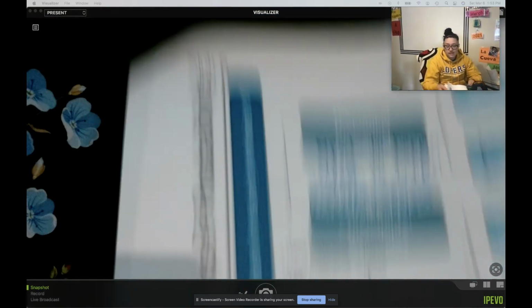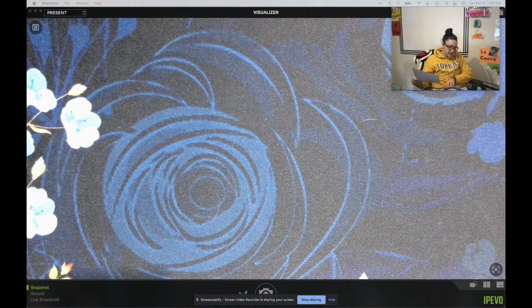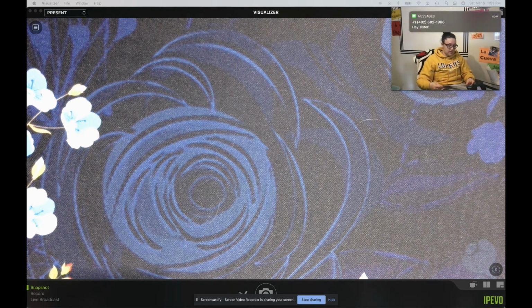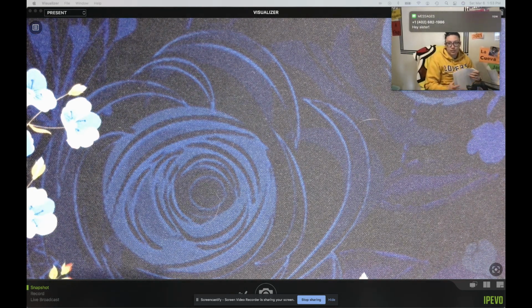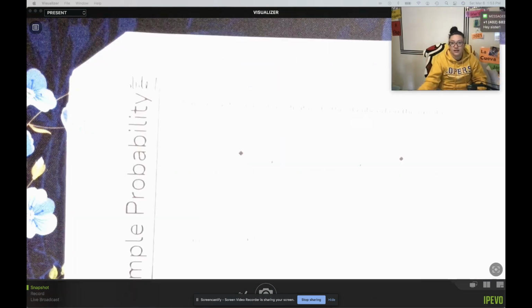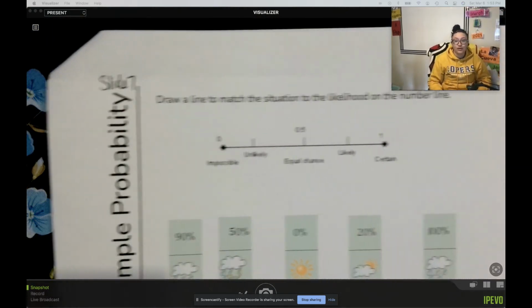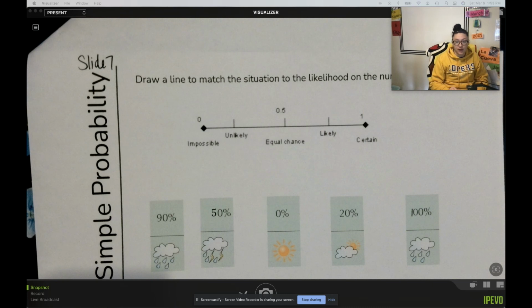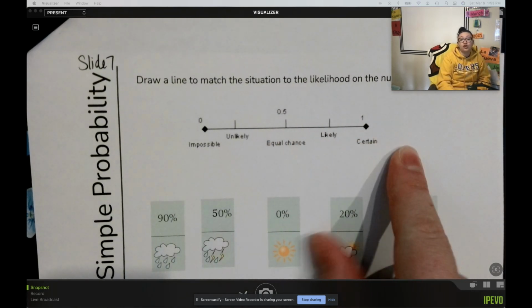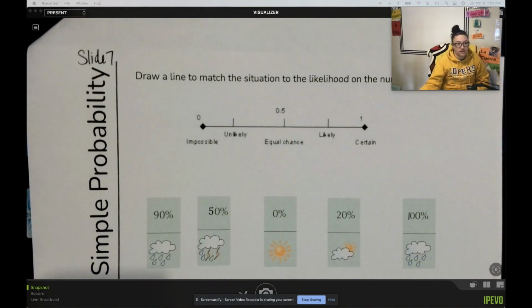So we're going to slide on down to our last slide, slide number 7. And like I was saying just a little bit ago, oh, I got a text. We're going to match the different chances of rain to how we would describe them with words. Again, that'll be on slide number 7 on the next video.